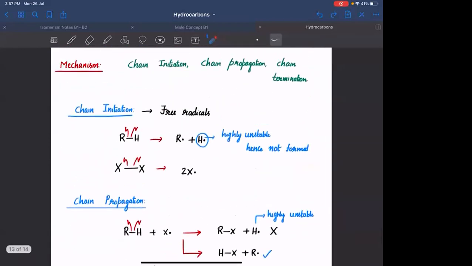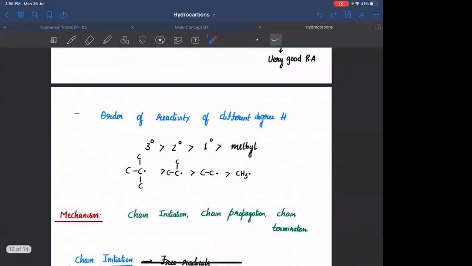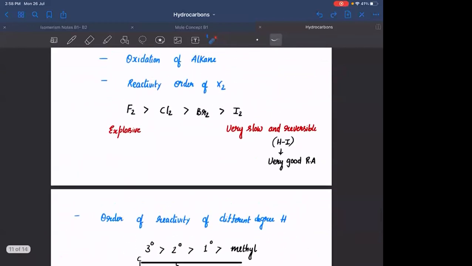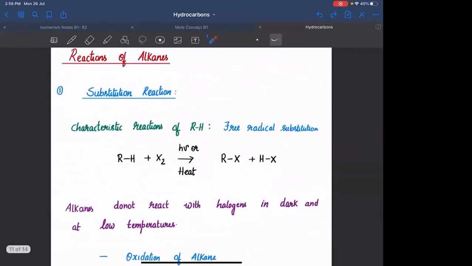Okay. What are the characteristic reactions of alkanes? Alkanes usually have substitution reactions. What is meant by substitution reaction? You will be replacing one of the hydrogen with any other group, and the mechanism involves free radicals. Why does the mechanism involve free radicals? क्योंकि कार्बन और हाइड्रोजन के बीच में electronegativity difference नहीं है, or it is very very less. So whenever I break that bond, it will always tend to break as a free radical. Hence the characteristic reactions are termed as free radical substitution reactions. And this particular reaction is free radical halogenation.